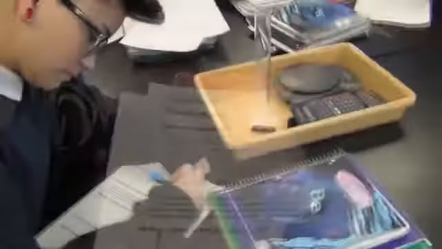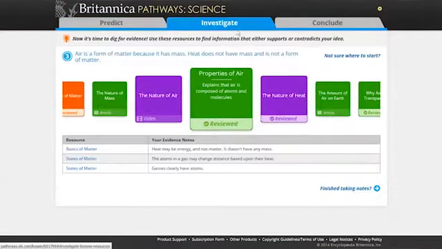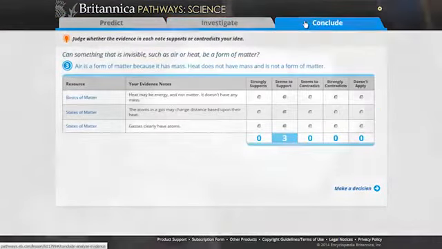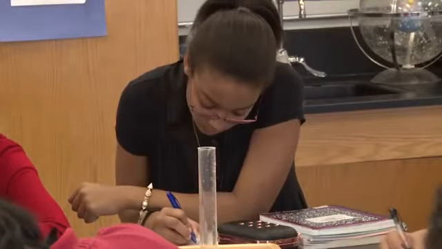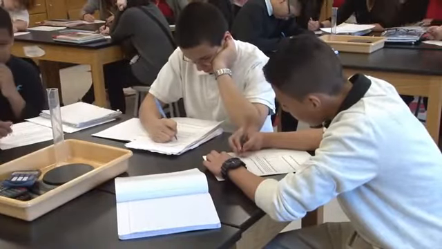Each Pathways lesson follows a simple 3-step framework that asks students to predict, investigate, and conclude. Students will use their prior knowledge to predict which of the 4 ideas presented best answers this question. Kids need to think, critically think about argument. That's one of the new Next Generation Science Standards that we're in need of and we're trying to address here in Rahway. So I think this product helps that, fits that need.